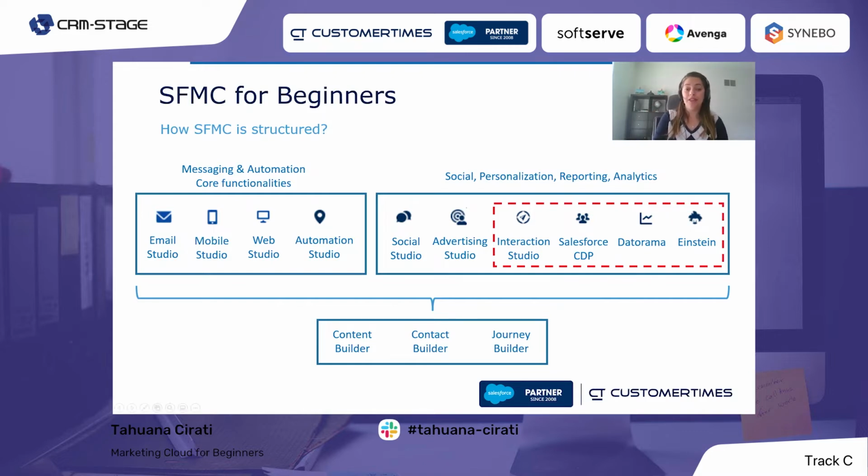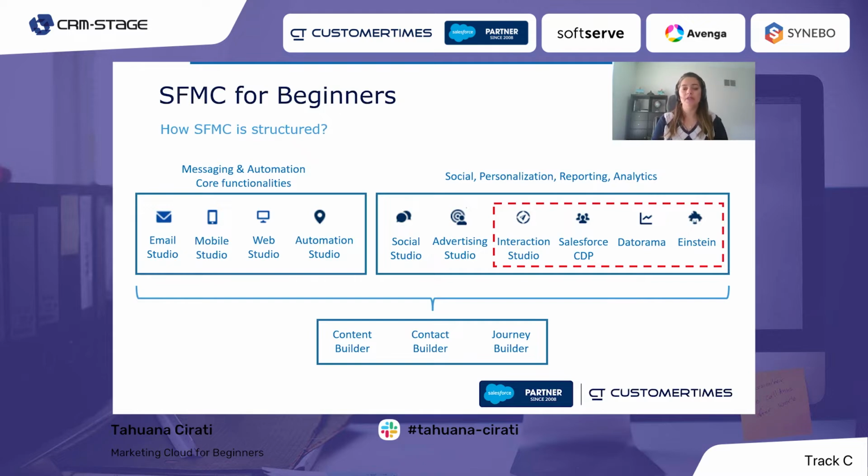Here we have the Interaction Studio, which can track customer interactions across different channels and provides a whole view of the customer and their preferences. It can suggest next best actions for campaigns, for example, or on websites, the banner, or suggest content. There's a lot of things that we can do with Interaction Studio actually.